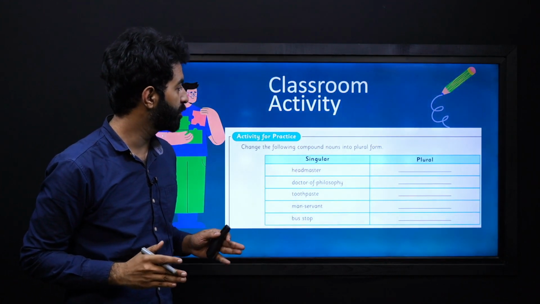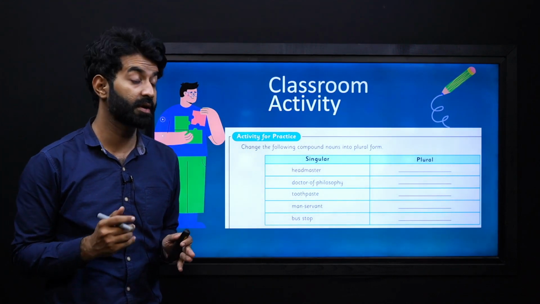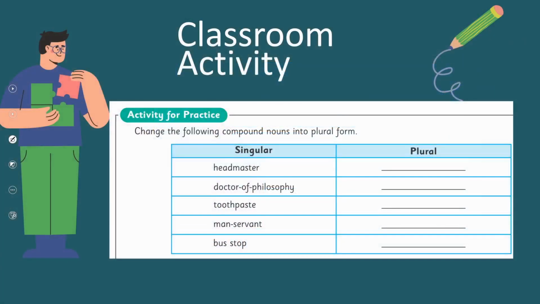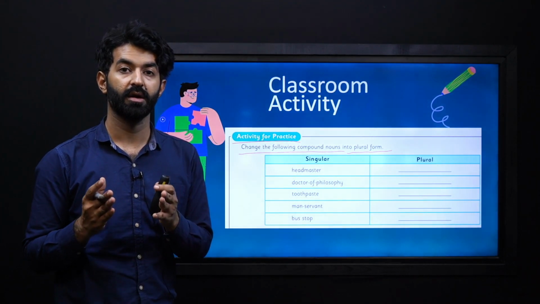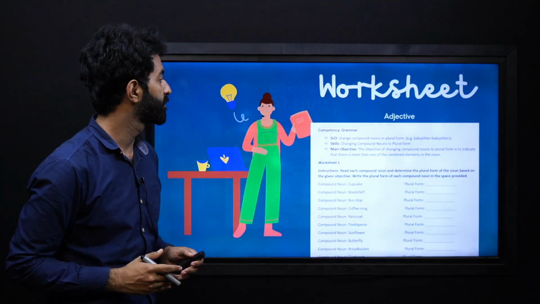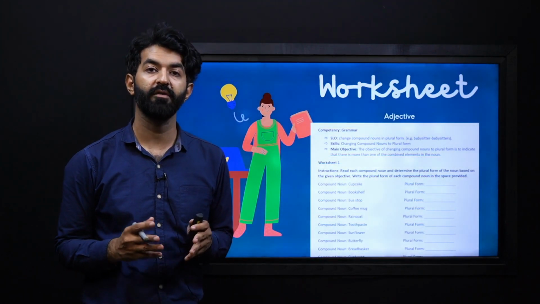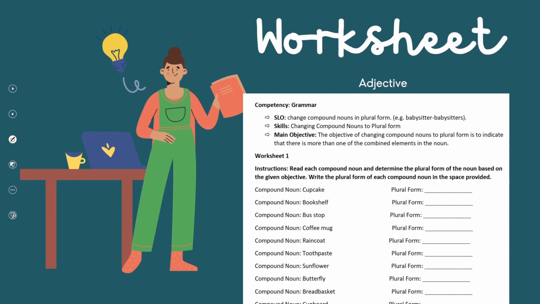Now let's begin with an interesting activity for the classroom. It says, change the following compound nouns into plural form. Headmaster will be headmasters. So you can solve the rest of them by yourself and then talk about it to your teacher. So here we have an interesting worksheet. In this one, you will read each compound noun and determine the plural form of the noun based on the given objective. Write the plural form of each compound noun in the spaces provided.